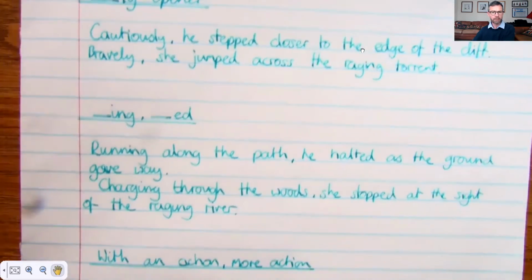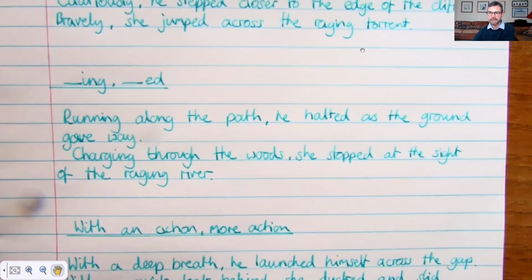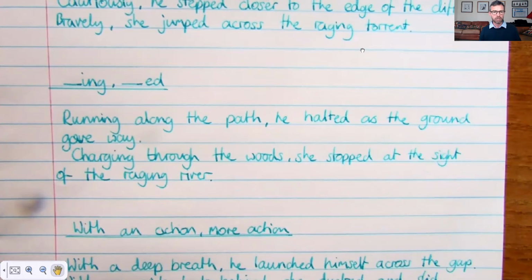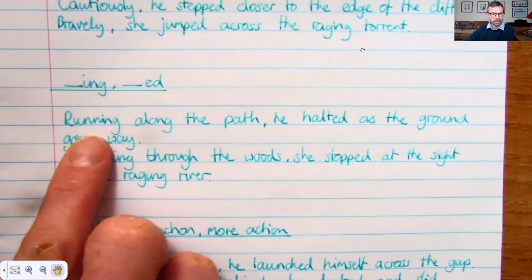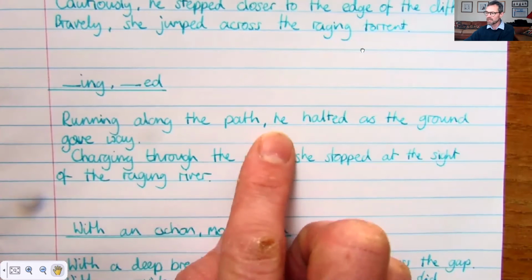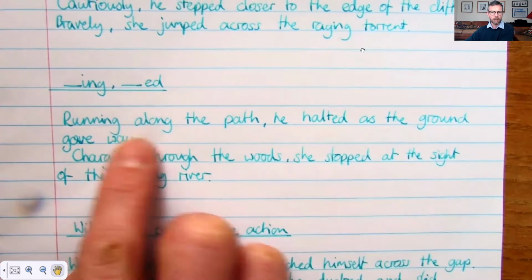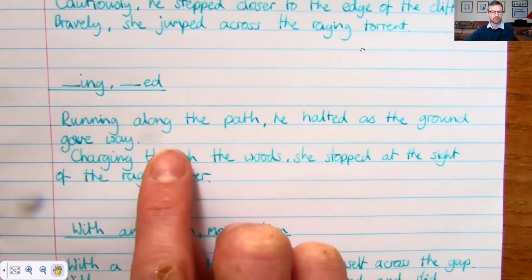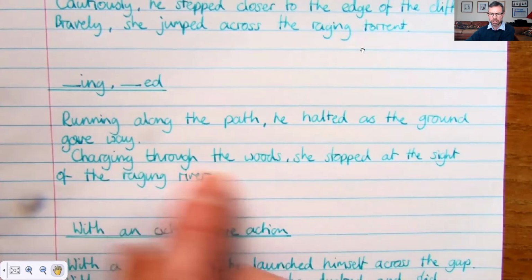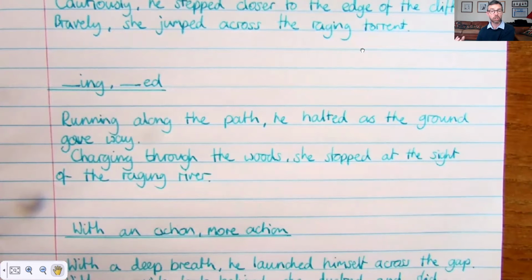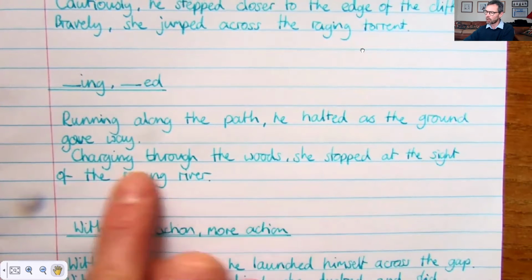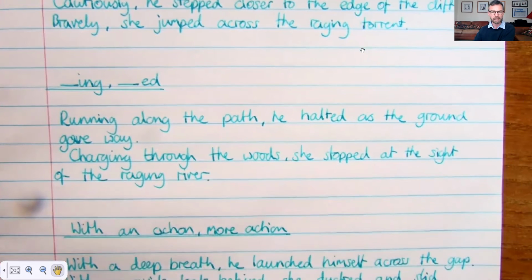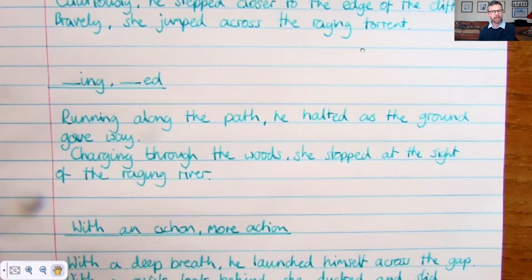Okay, then we've got our ing ed sentence. So this is basically two verbs. So we've got the running, an ing verb, and the halted, an ed verb. So, running along the path, he halted as the ground gave way. On this one, I've got charging and stopped as my two verbs there. Charging through the woods, she stopped at the sight of a raging river. Don't forget, again, that comma after that first clause that we've got there. So have a go at doing those ones. You might want to come up with a list of verbs ending in ing or verbs ending in ed to help you along with that one.